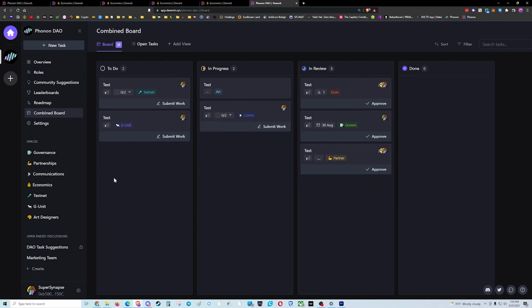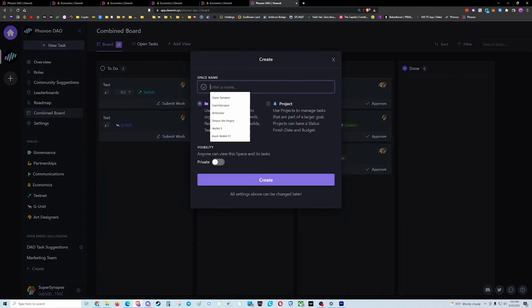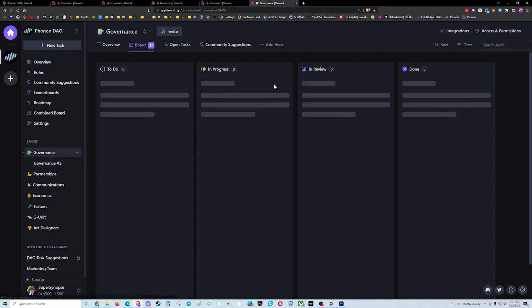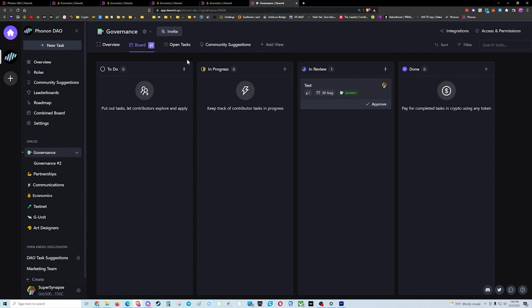So something else I wanted to share quickly, there's also the ability for someone with a management role to be able to add spaces, and it's not the actual spaces, but it's spaces within spaces. I would recommend for the most part we stay away from that, so I can type in governance number 2. I can create that. And now under governance, we have a whole other board of governance 2. As we grow as a Discord and a group, this may make more sense, but for where we're at right now, it's probably best everything governance related stays in the governance space.